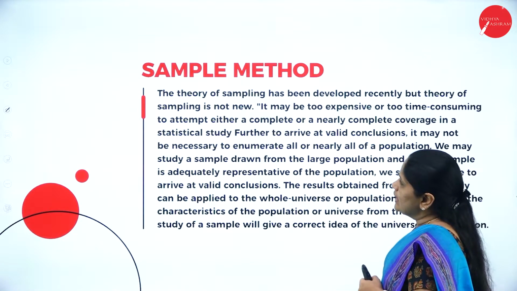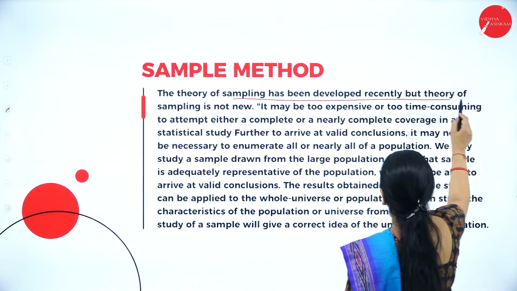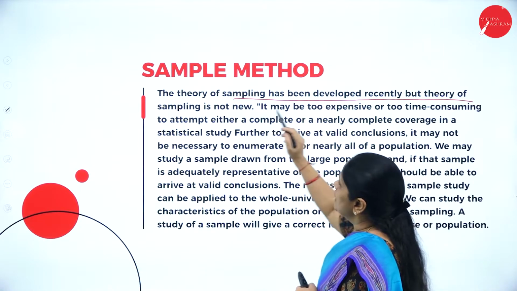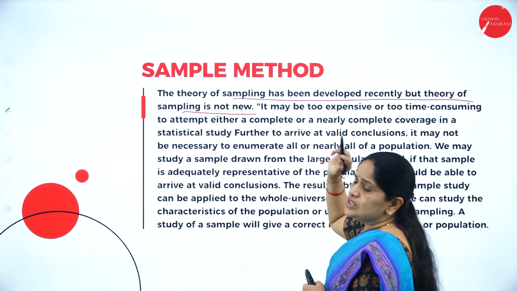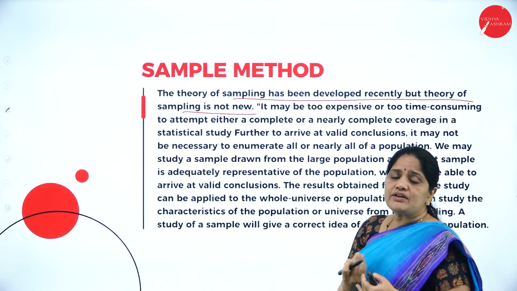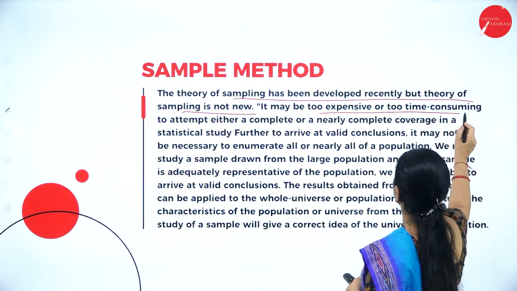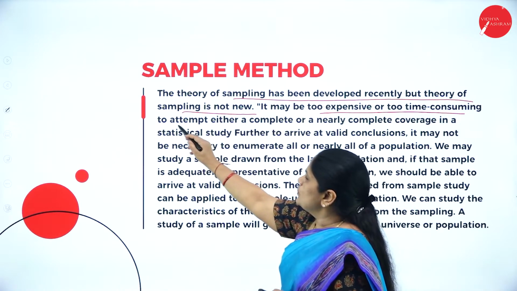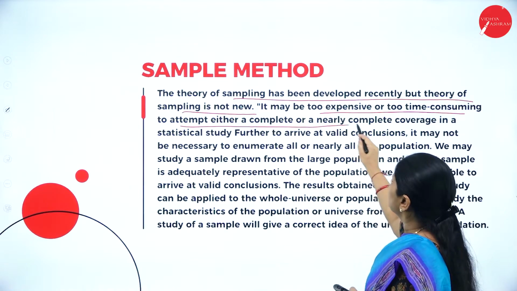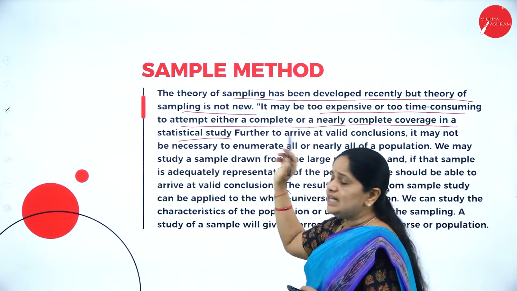Then next we have the sampling method. The theory of sampling has been developed recently, but sampling itself is not new. We already know what sampling is. It may be too expensive or too time consuming to attempt a complete or nearly complete coverage in a statistical study.